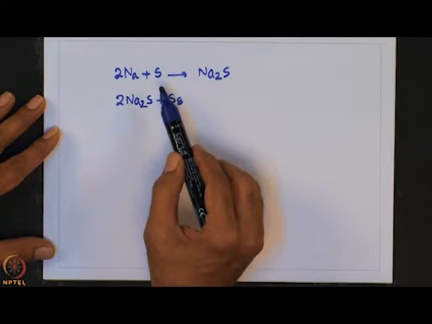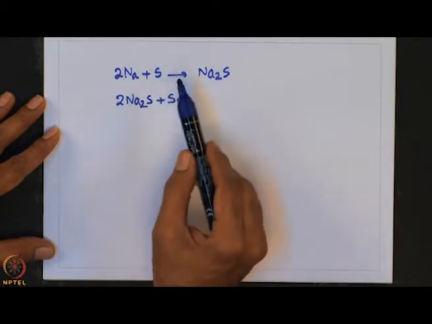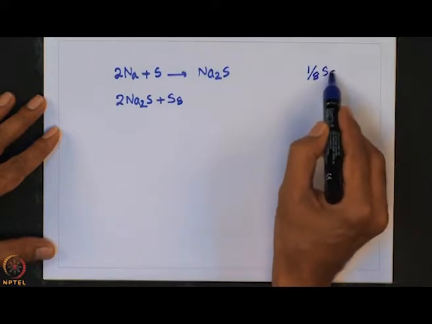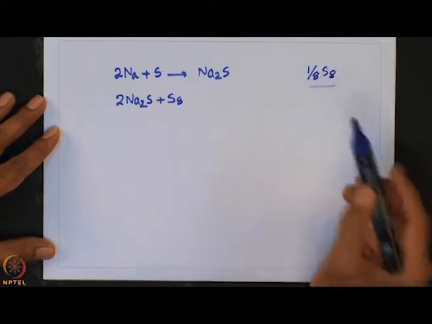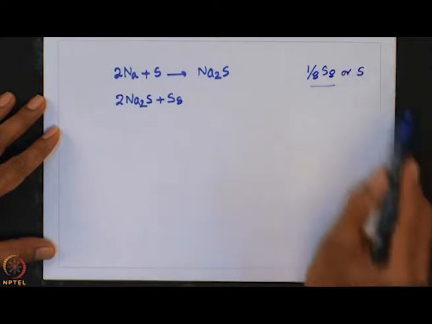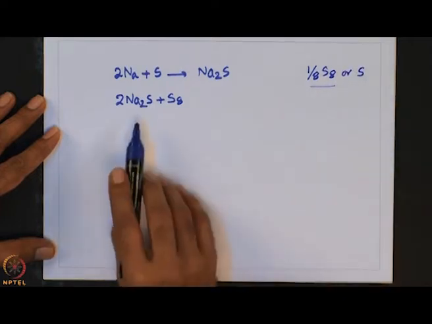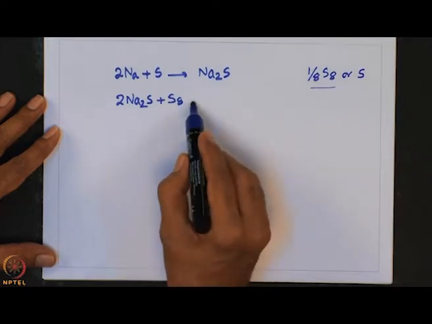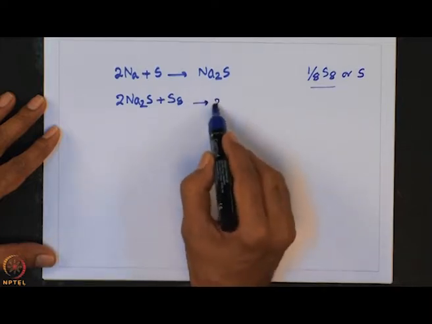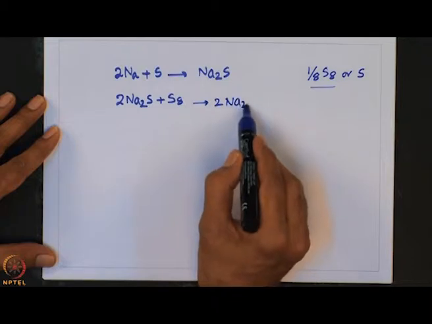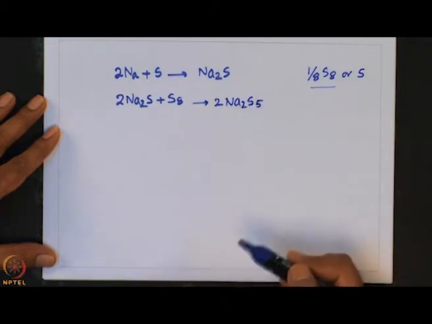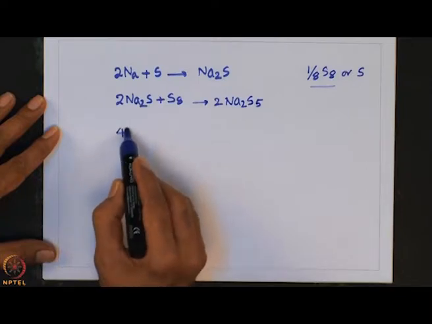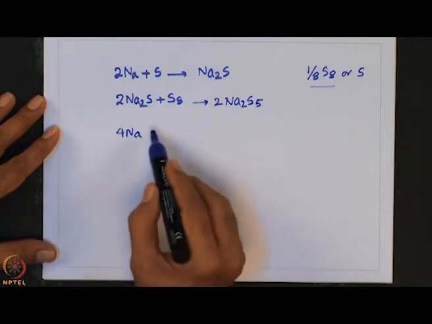In case I am considering S as S8, then I should write 1/8 of S8, or simply S. Here Na2S reacts with S8 to form 2Na2S5.